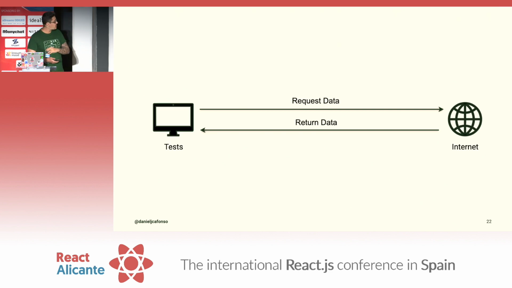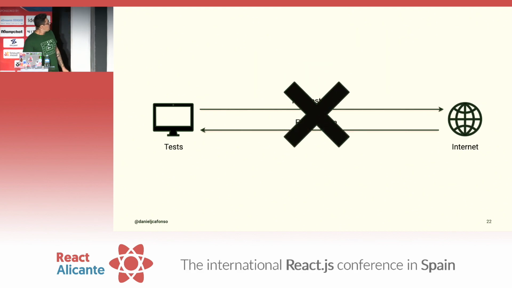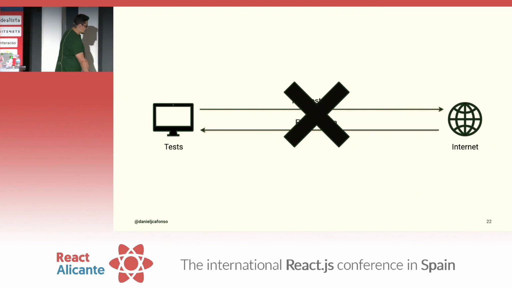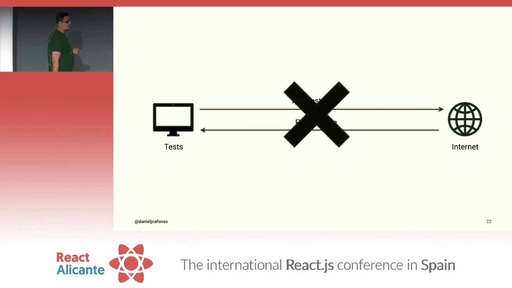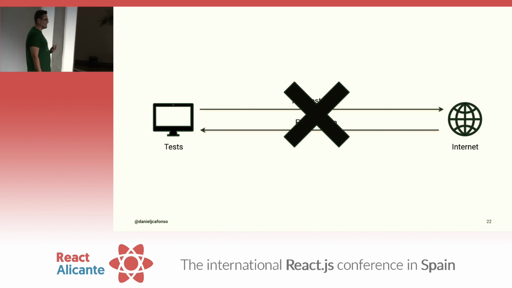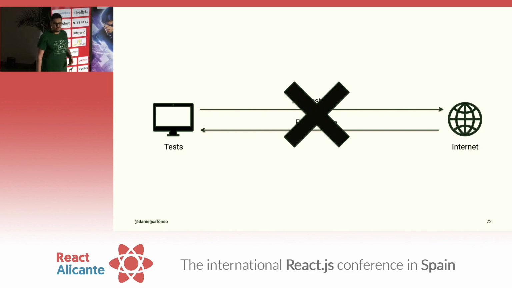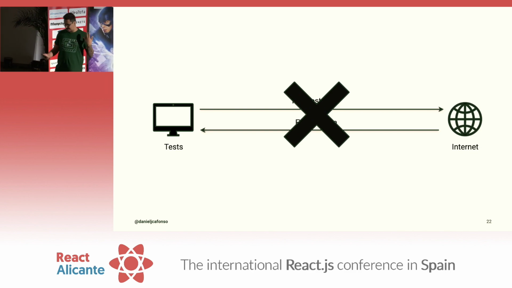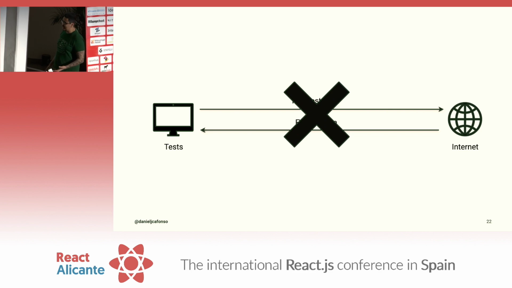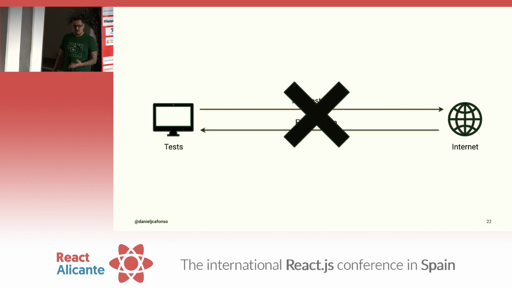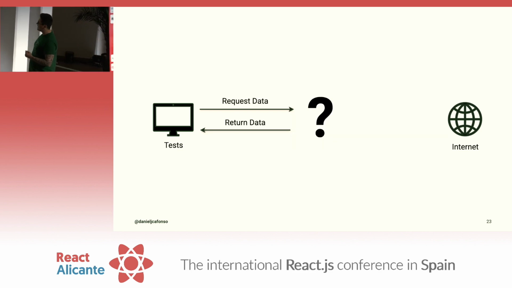Now, if we're talking about tests, on a testing environment, we probably shouldn't be doing this, because if we're going to the internet, we're probably not always going to get the same data set. And when we're building tests, we want to make sure that the test scenario I built right now is going to be the same tomorrow, because the data should not change. So in this case, what we should expect is to have a way to have some mock data.